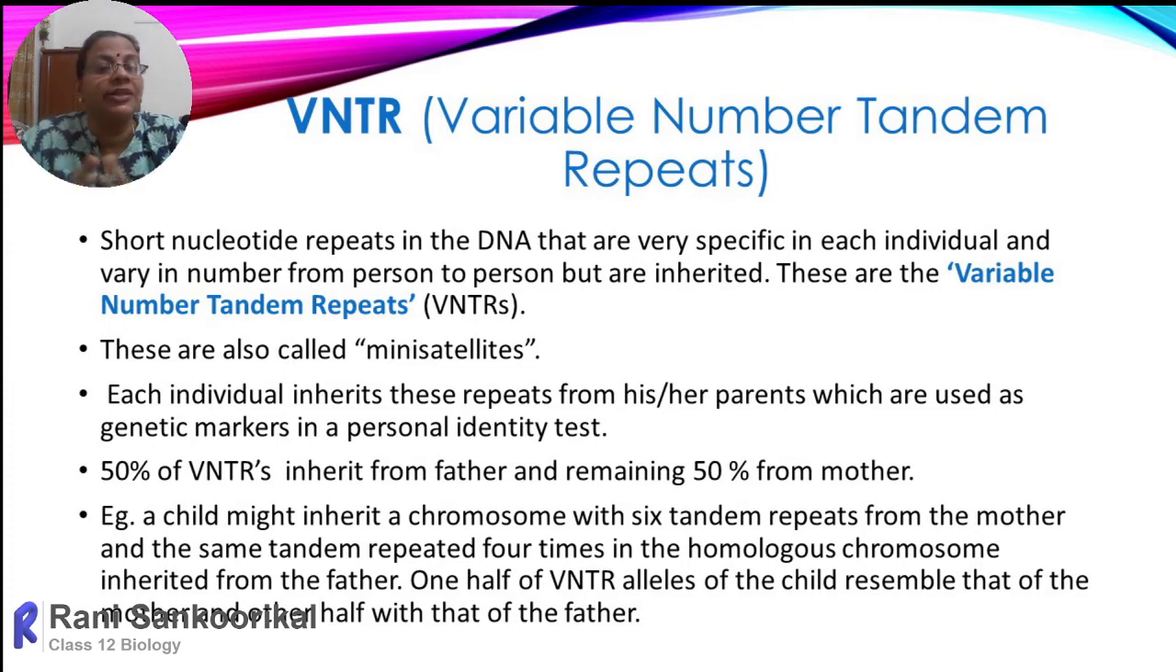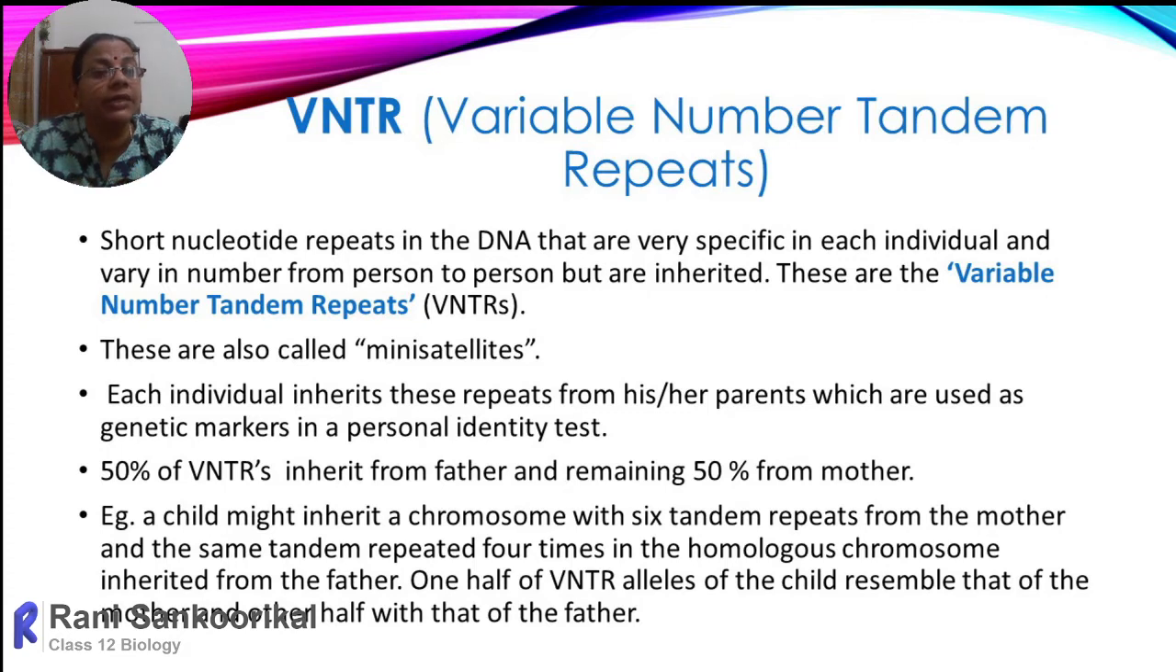So here is the definition of VNTR. VNTR stands for variable number tandem repeats. They are short nucleotide repeats in the DNA that are very specific, very unique in each individual, and vary in number from person to person. But they are inherited from our parents. And these are variable number tandem repeats.